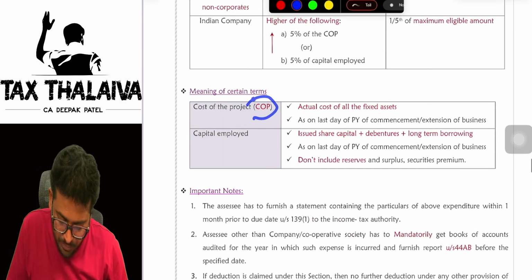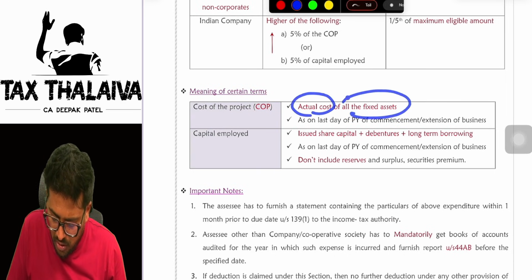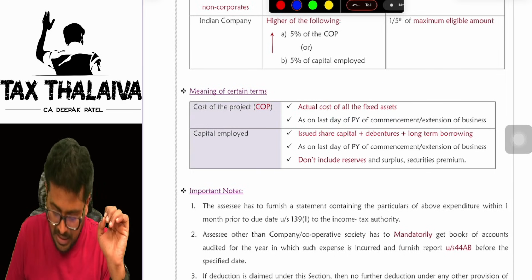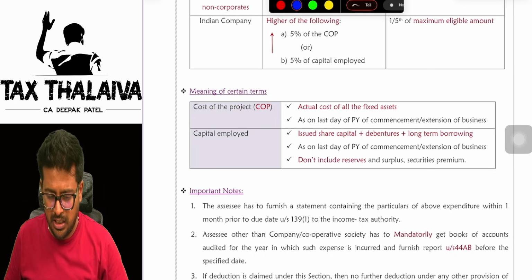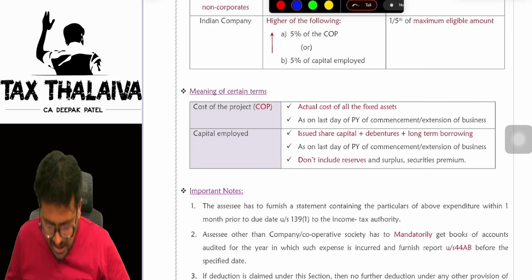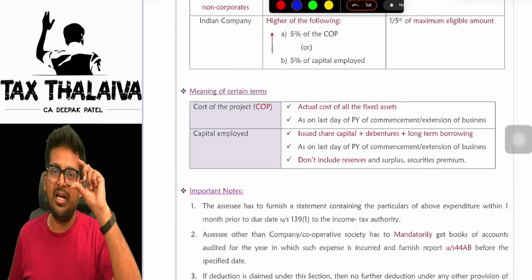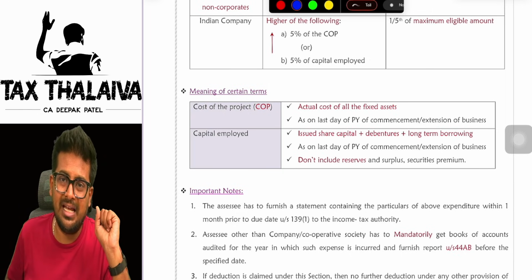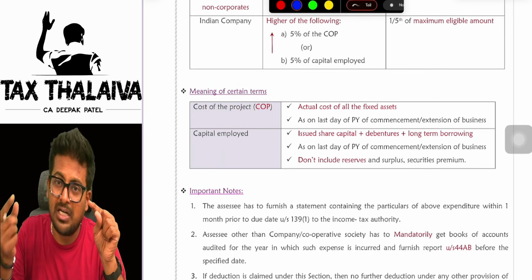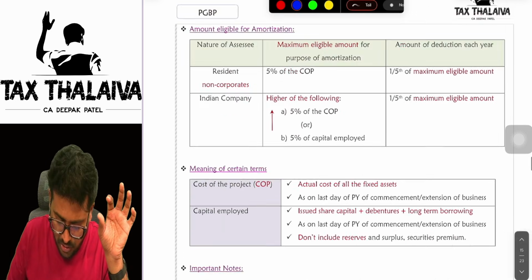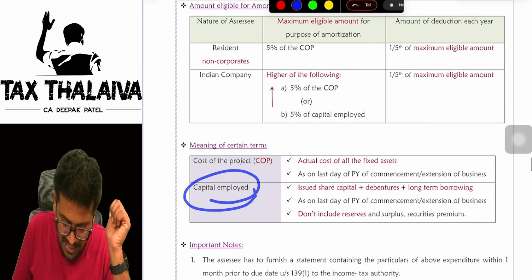Now, what is cost of project, sir? Cost of project is very, very simple, boss. Actual cost of all the fixed assets, whatever is there, as on the last day of the previous year. Let's say, for example, this year I started my business. As on the last day of this year, in the year in which you started the business or expanded the unit, on that day, whatever the total value of assets were there in the books of accounts, that is cost of project. But of the cost of project, 5% is eligible. Because here what you wrote, 5% of cost of project. Getting it?